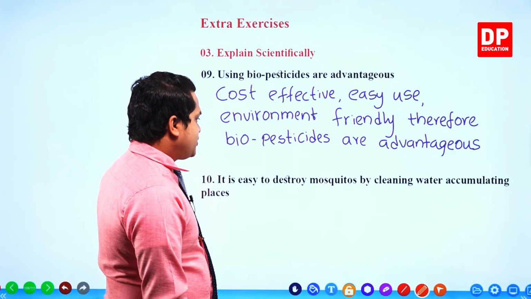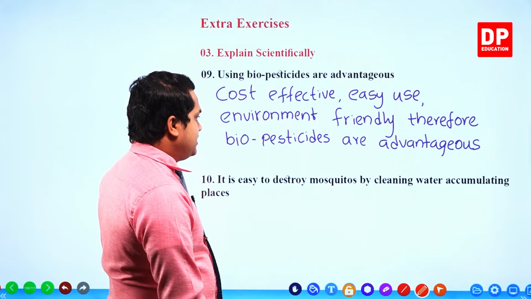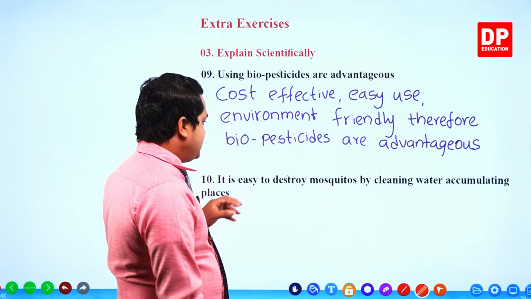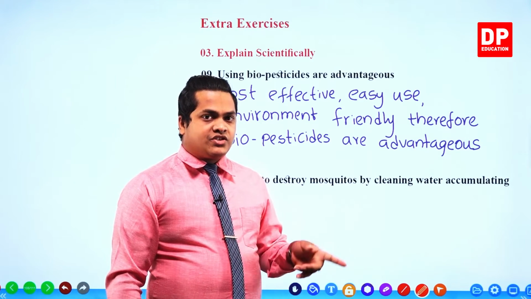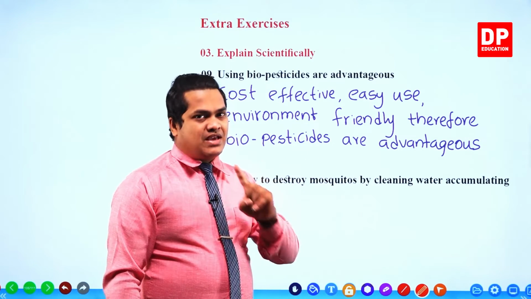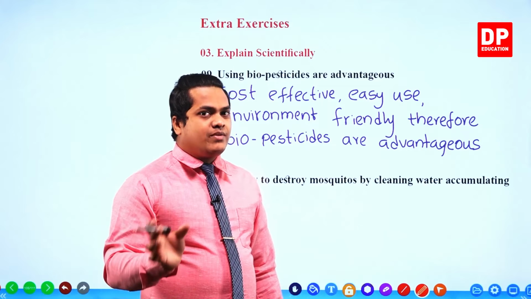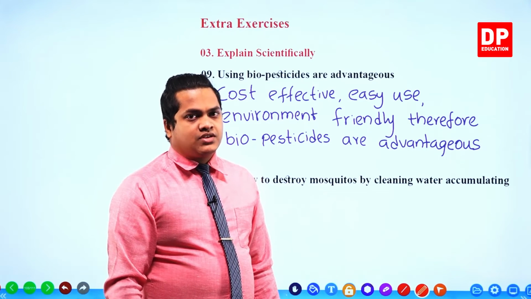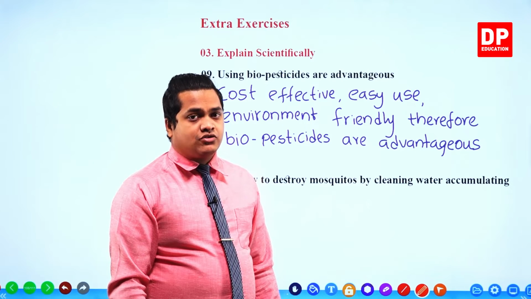It is easy to destroy mosquito by cleaning water accumulating places. So my dear children, by cleaning water accumulating places, we are going to destroy mosquito breeding places. So by destroying mosquito breeding places, we can destroy the mosquito population, right?